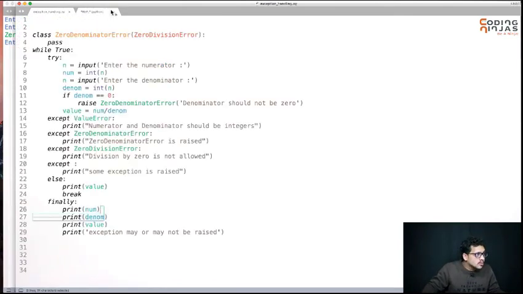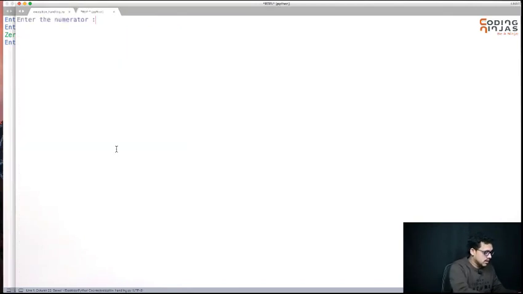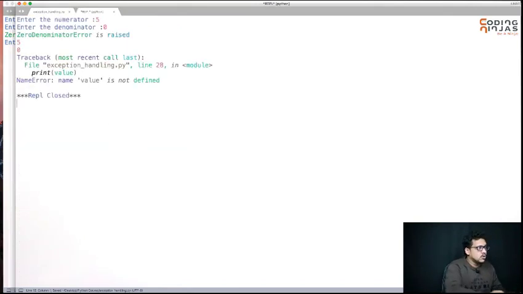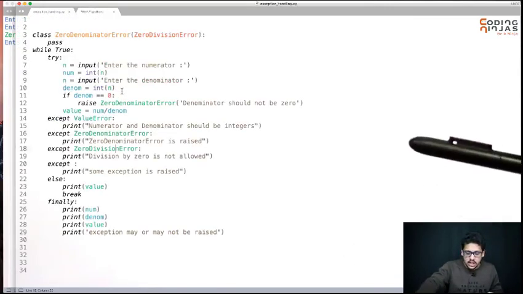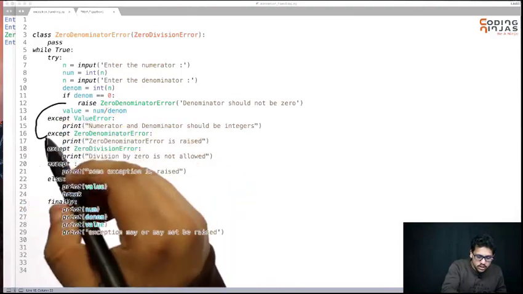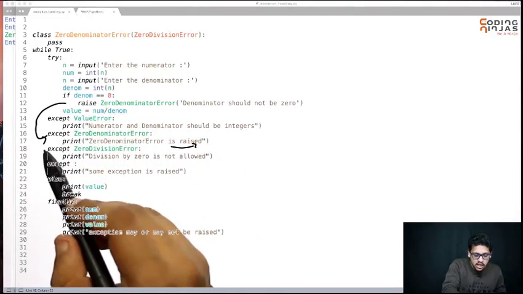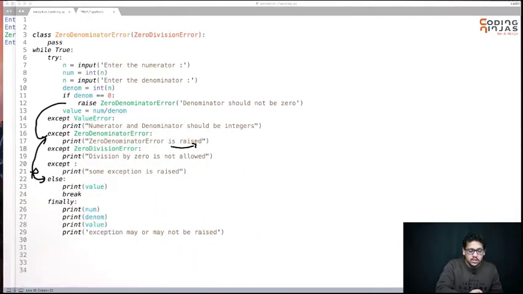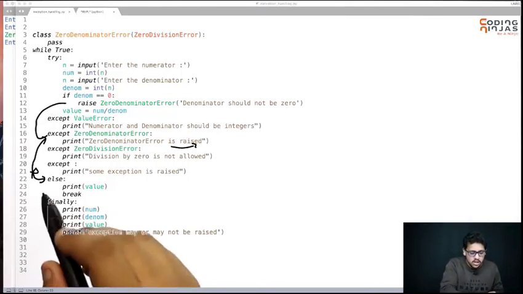Now, if the error is raised, let's say 5 and 0. Now what is coming? Zero denominator is raised. That's why after this raising, you come to this zero denominator handler. You had printed that zero denominator is raised. After that, it will not go to else because this code has an exception. You will go to finally.